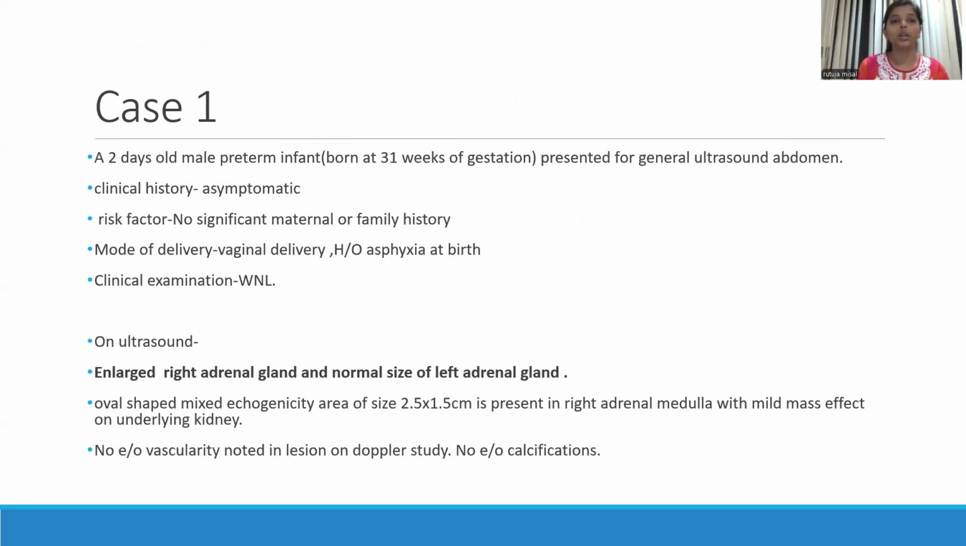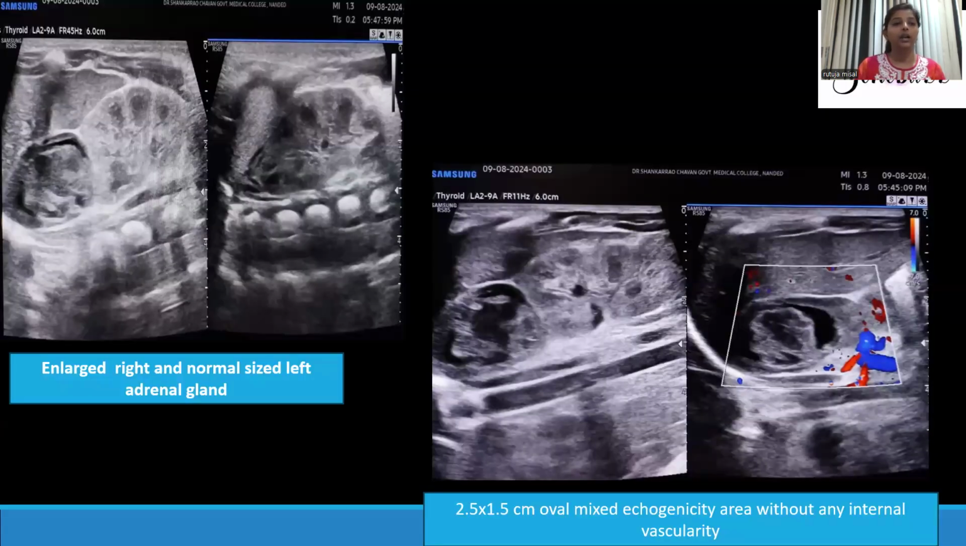First case is a 2-day-old male preterm infant presented for general ultrasound examination. Patient was asymptomatic, but there was a history of asphyxia at birth. On ultrasound, right adrenal gland was enlarged and normal size left adrenal gland is noted. In the right adrenal gland, there was a 2.5 by 1.5 centimeter size oval mixed echogenicity area noted without any